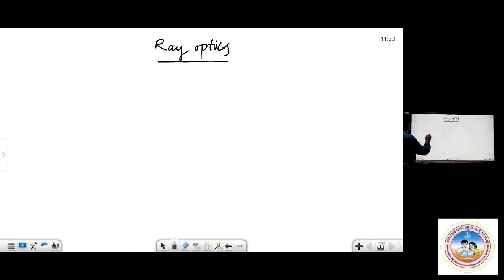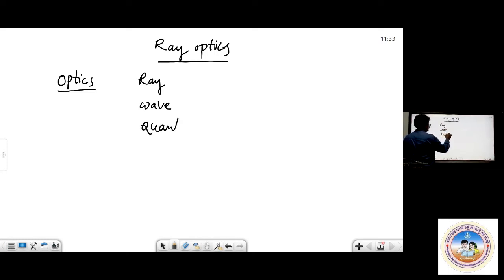What do you mean by optics? Optics is a branch of physics which deals with the study of nature, properties, sources, and propagation of light. In that again, we have three branches. Try to have that idea. One is ray optics, one is wave optics, and one is quantum optics. We don't have quantum optics right now. We have ray optics as well as wave optics.